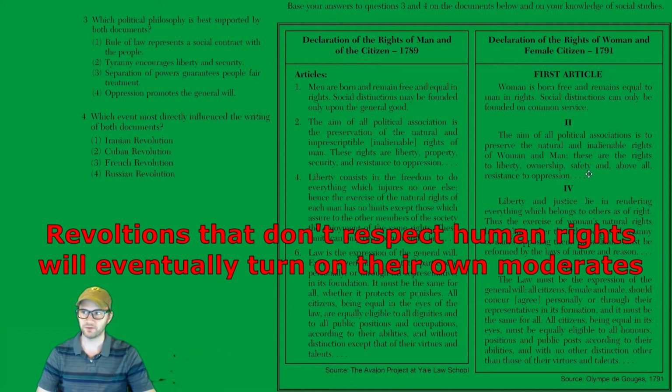revolutions, unless they're founded on a desire not to kill, will always go farther and kill those who want to stop. And that's what happened to poor Olympe and her political party. The revolution ate its own as it progressed forward into its new vision for the future.